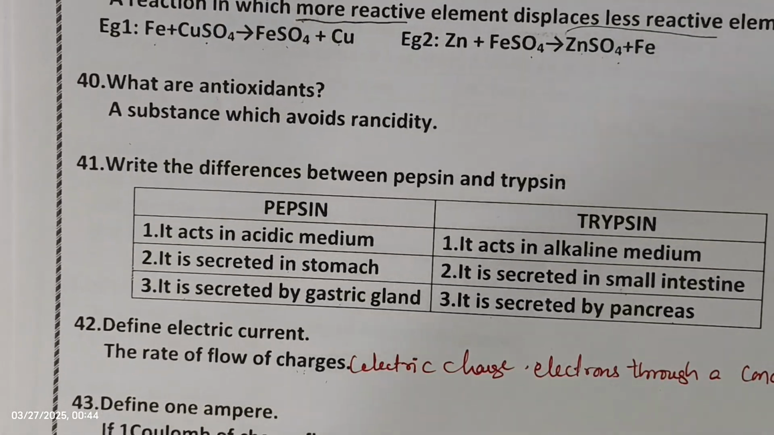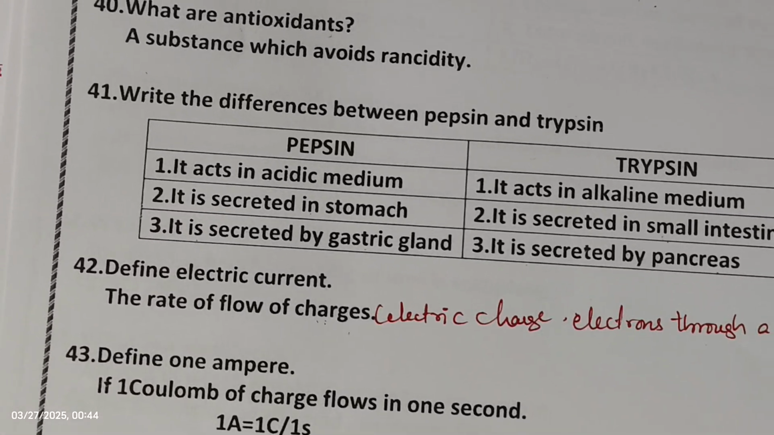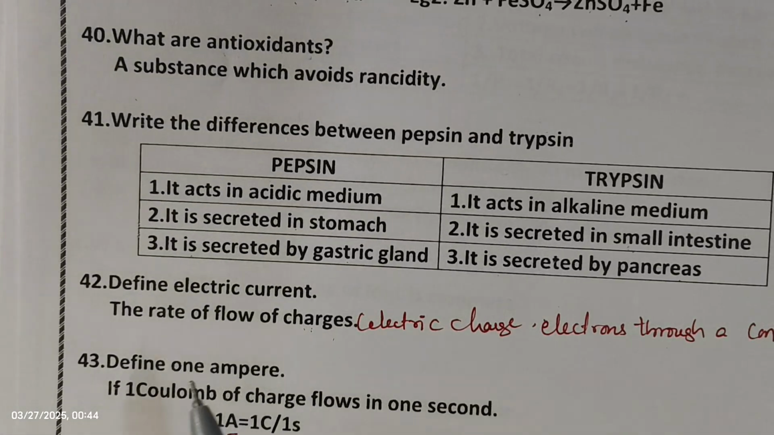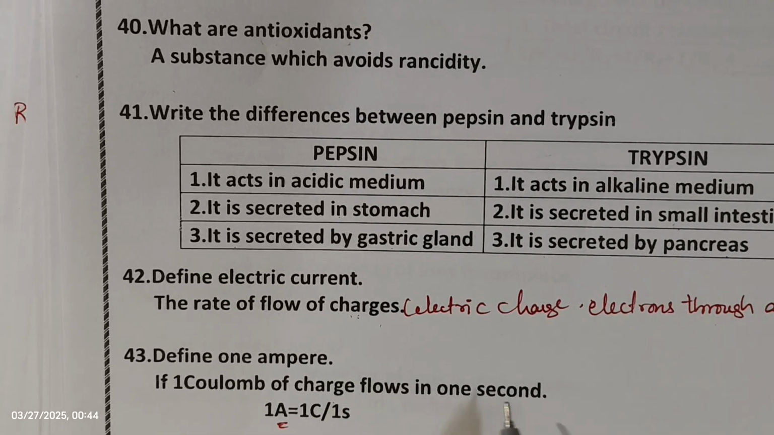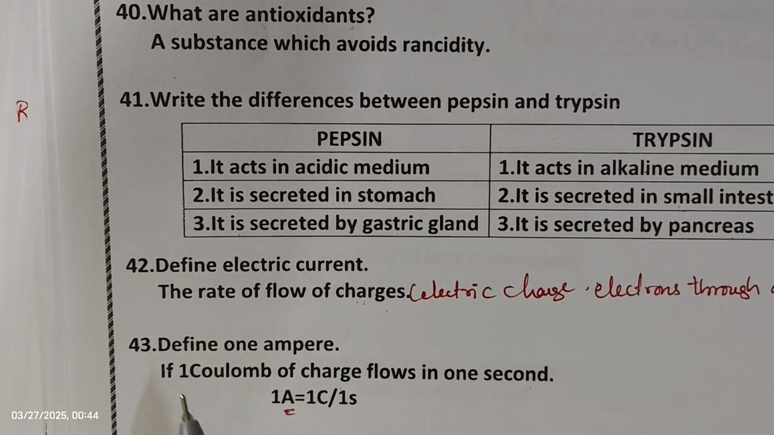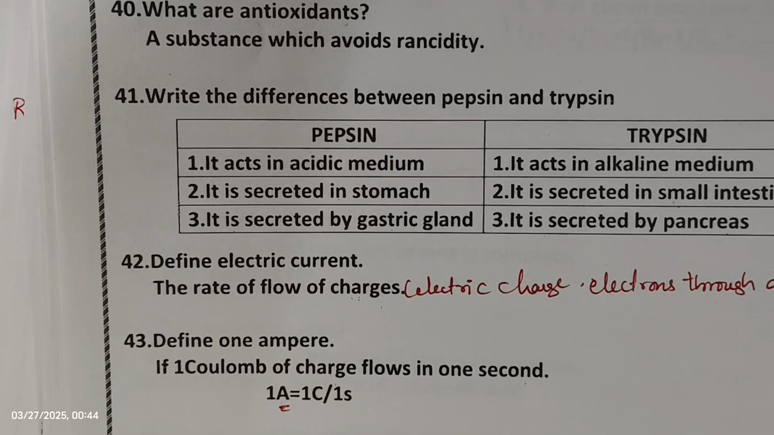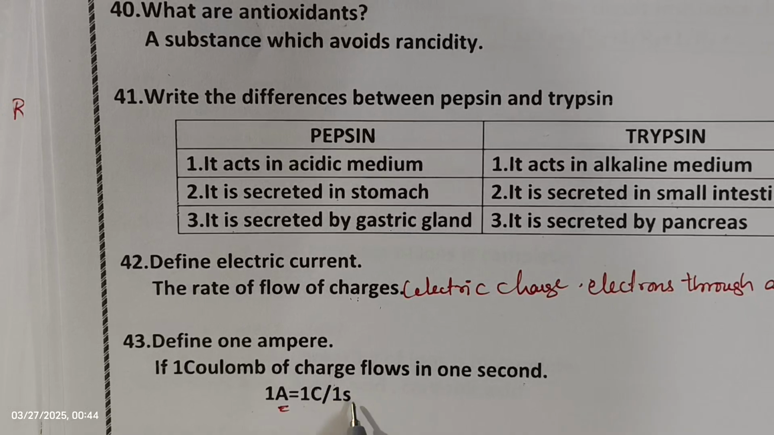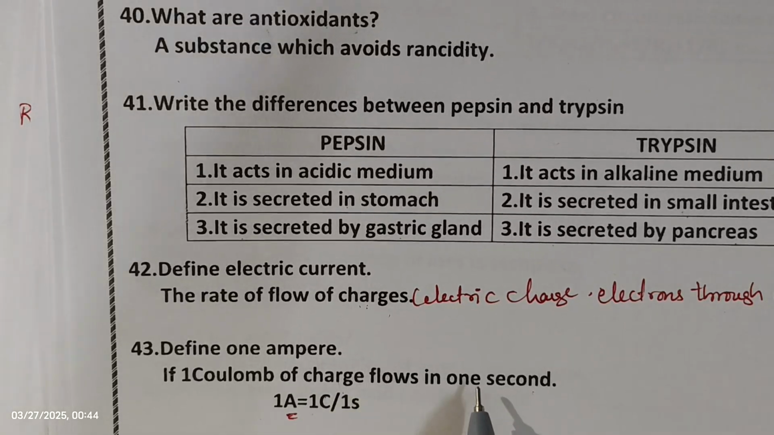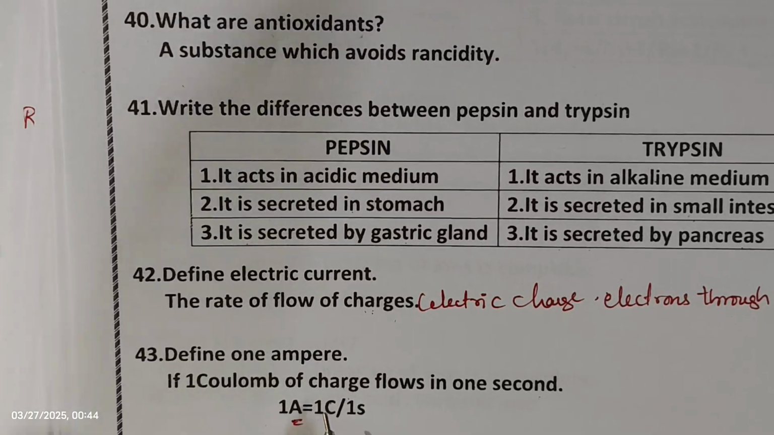Define 1 ampere. So 1 ampere means 1 coulomb of charge flows in 1 second. So 1 coulomb of charge flows in 1 second is 1 ampere. So 1 A is equal to 1 coulomb divided by 1 second. 1 coulomb of charge flowing in 1 second is nothing but 1 ampere.